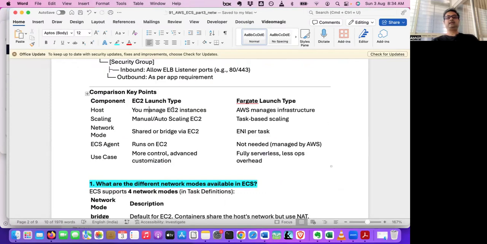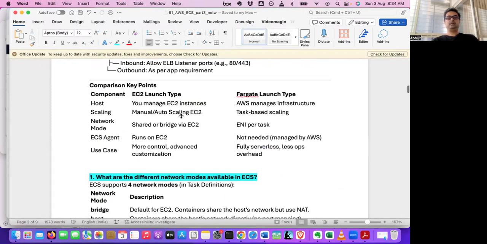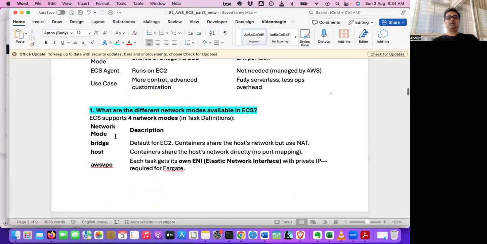So host is... Bridge is default for EC2. Containers share the host network but use NAT. So the container will be sharing the host network. Host means containers share the host network directly, no port mapping.